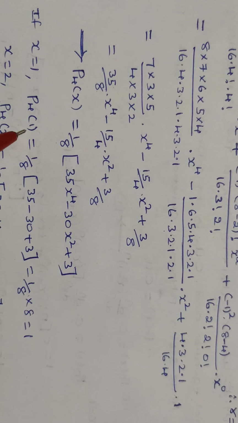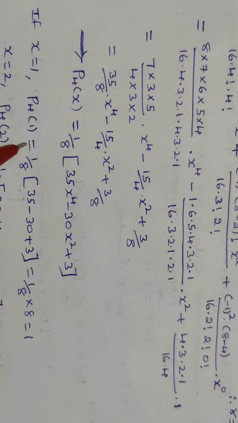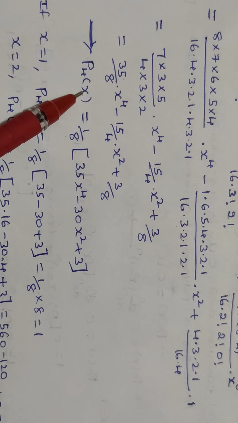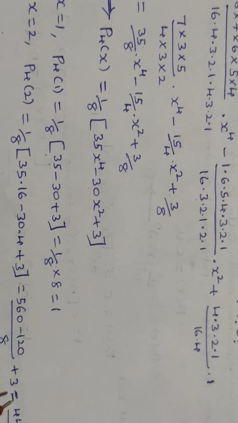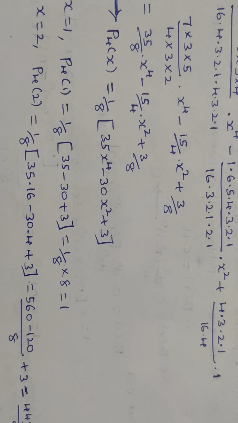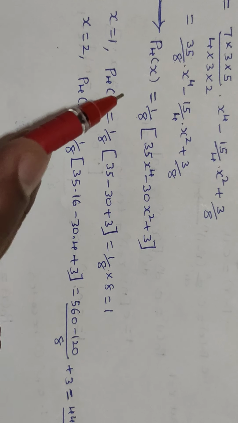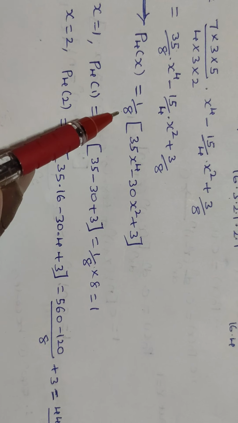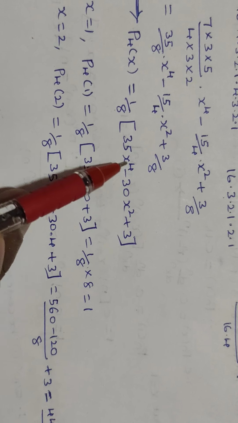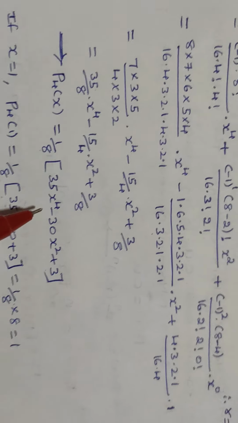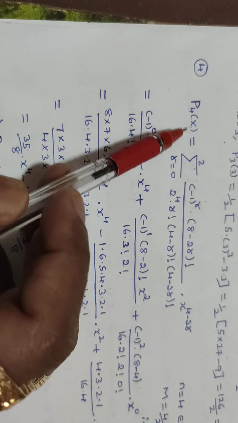Therefore P4 of 1, when we consider x value as 1, its value will be equal to 1. When we consider x value as 2, we observe that the value will be equal to 443 divided by 8. When x value is in general n, it is 1/8 × (35n⁴ − 30n² + 3). That is how we determine the value of P4 of x.